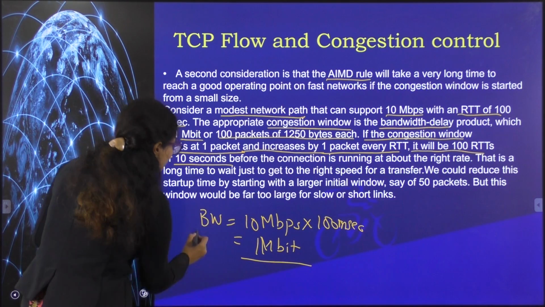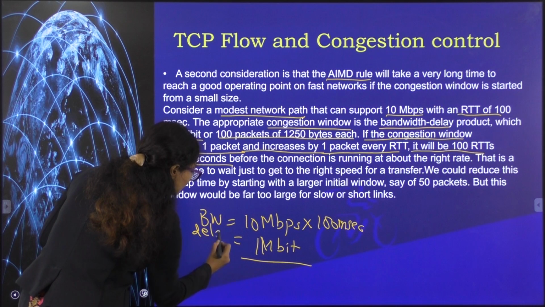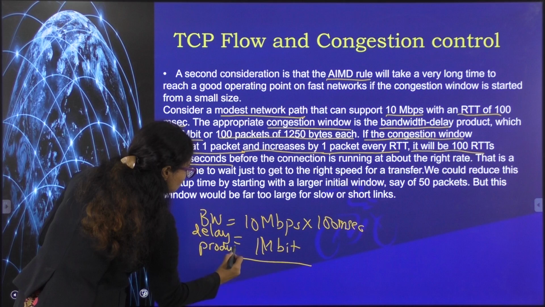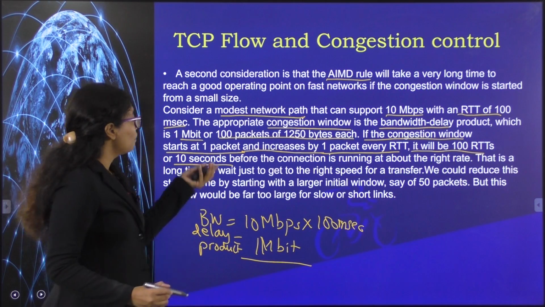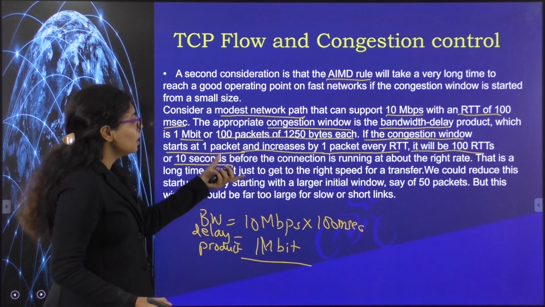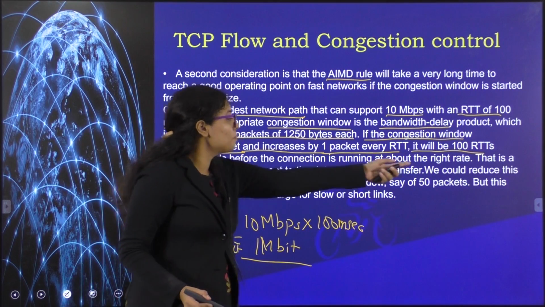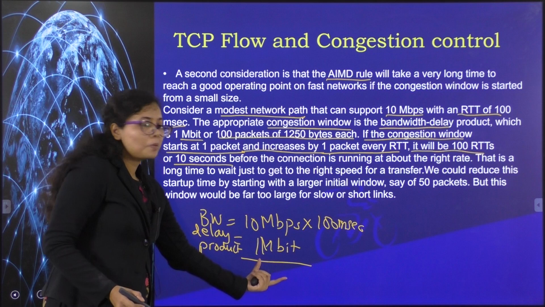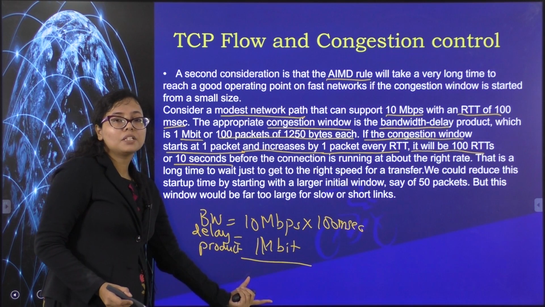Maximum potential is 1 megabit, but this is the bandwidth delay product. Don't confuse it with bandwidth. So when you are using the AIMD rule, it takes 100 round trip times, 10 seconds, to reach this maximum capacity. What does this mean?